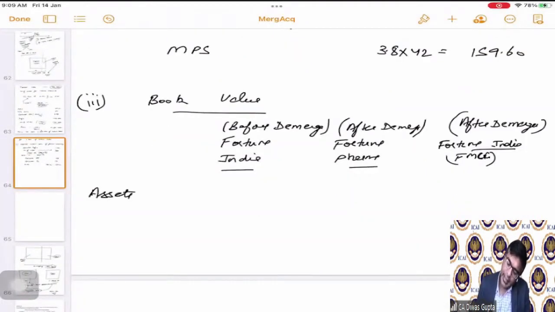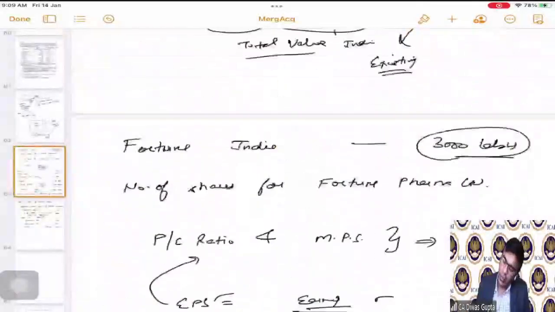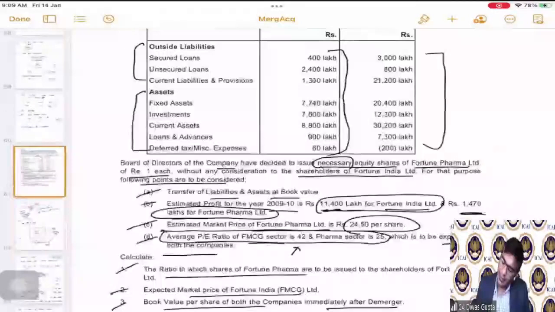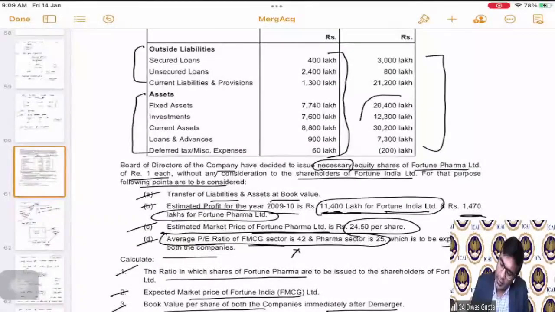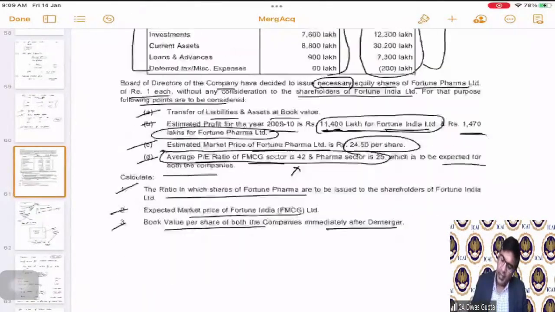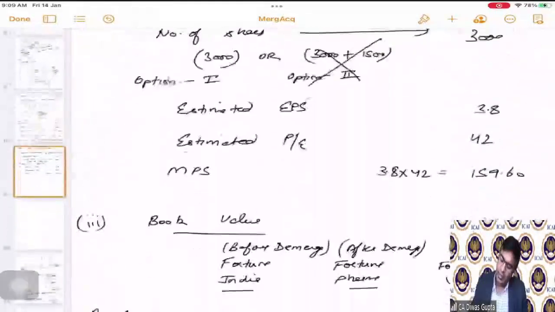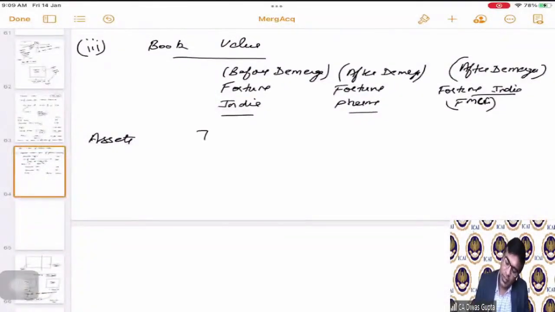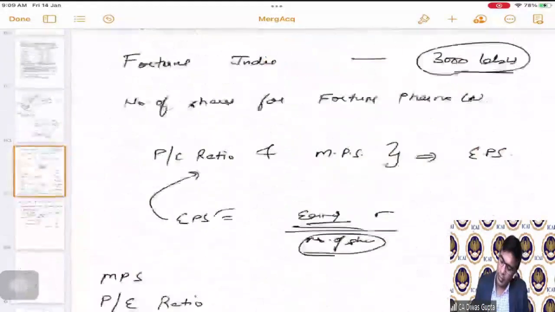So let's put the data that is given in the question. If we total all these assets, fixed assets, investments, current assets, loans and advances, and deferred tax or miscellaneous expenses, if we add all of them, the total comes out to be 70,000. That means the consolidated business has a total asset base of 70,000 lakhs. This is in lakhs only, no? Total. Yes.